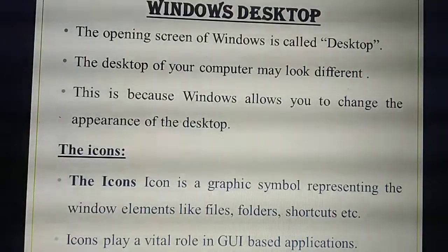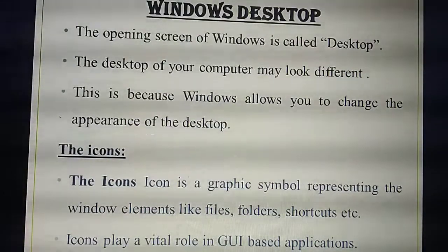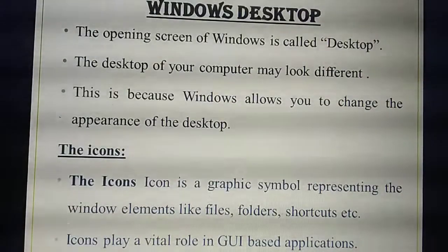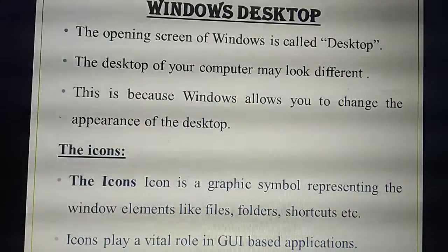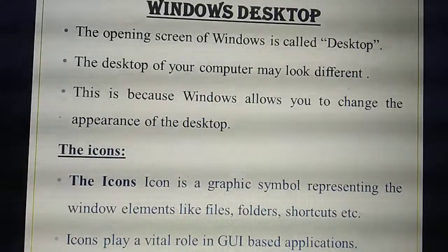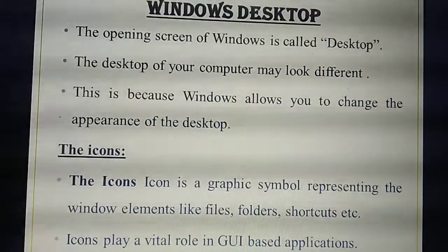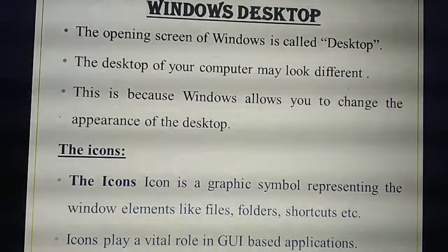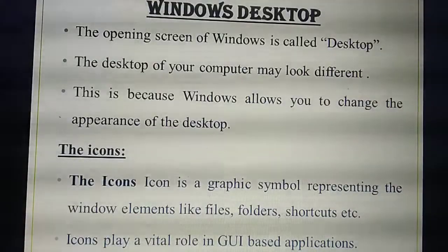Understand? So next is shortcuts. That I'll explain later. Shortcuts means, if you are installing some software, this software will be present as a shortcut. Same in your mobile phones also, on the home screen you might have seen a lot of software, isn't it? A lot of applications. You have downloaded a lot of applications from Play Store. So those applications will look in the home screen. That is called shortcuts.